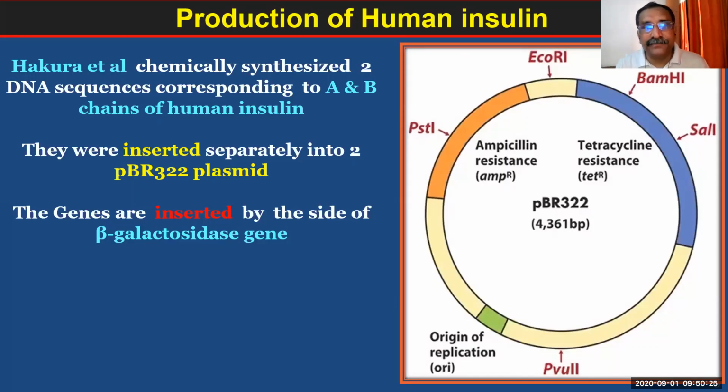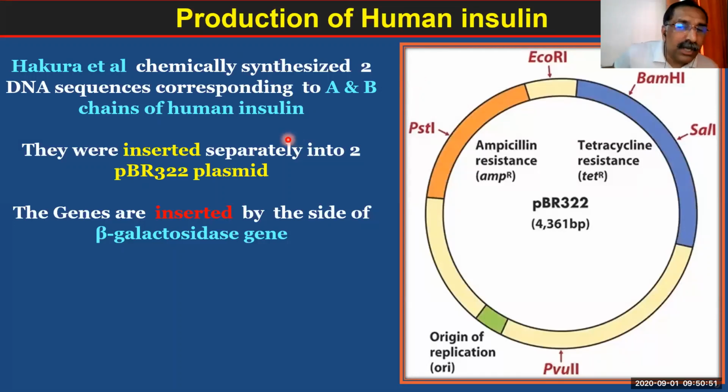Where did they insert? They inserted into a plasmid. Which plasmid have they taken? Please check the screen and write in the chat box. Which plasmid? Which plasmid did they insert into? pBR322.